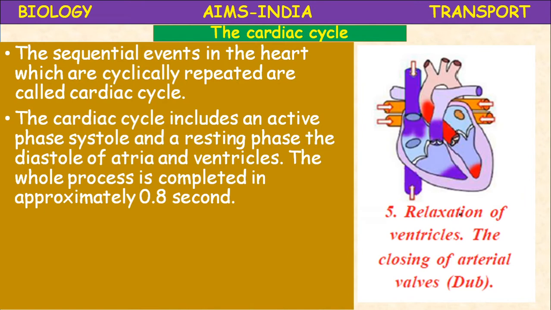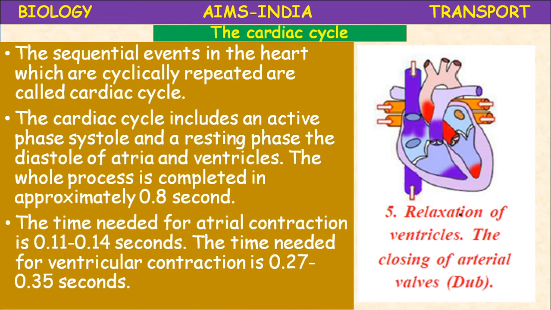The whole process is completed in approximately 0.8 seconds. The time needed for atrial contraction is 0.11 to 0.14 seconds. The time needed for ventricular contraction is 0.27 to 0.35 seconds. See how much less time.